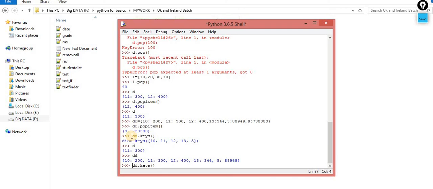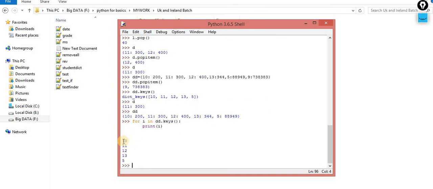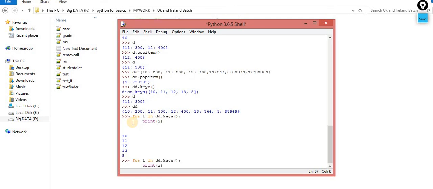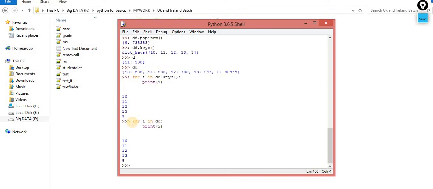You can iterate over them. How can I iterate? for i in dd.keys(): print(i). Very simple. Now you will get only the keys. This is one way. Another way is to simply use dd directly, that's it. But specifically, there is a specific method if you want to play with the keys. The keys method is available inside the dictionary.